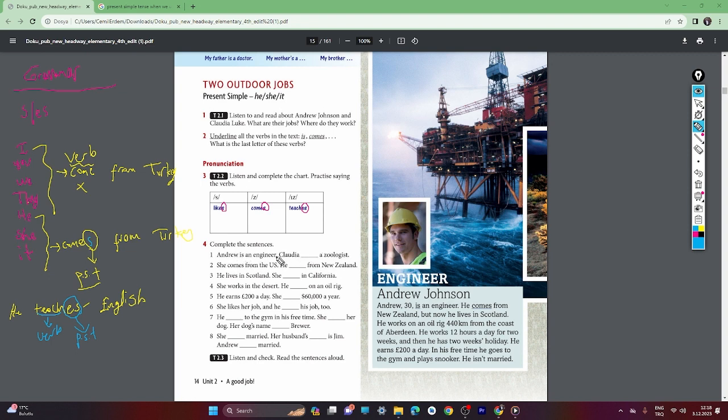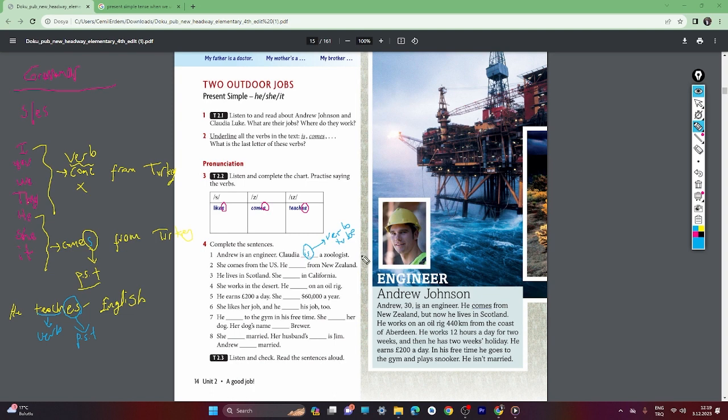Andrew is an engineer. Claudia is a zoologist. This is verb to be. Don't forget it. The general mistake is done by the Turkish students. They always forget the auxiliary verb to be. Okay? So you guys shouldn't forget the verb to be, auxiliary verb. You should always use it with the present simple tense. You see, this sentence is done by present simple tense.